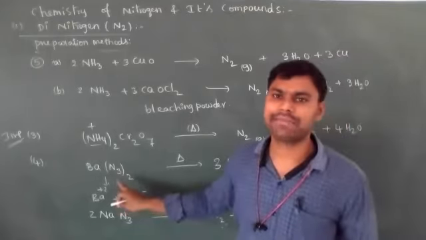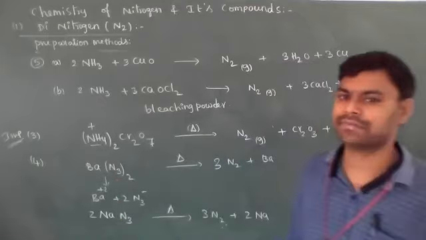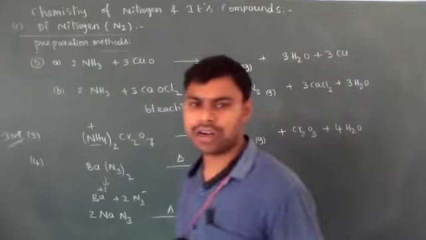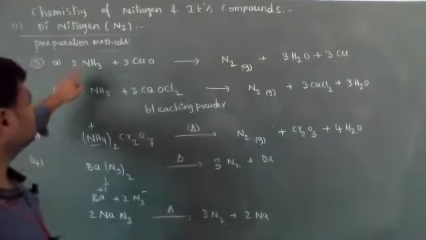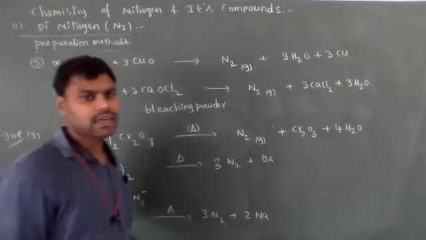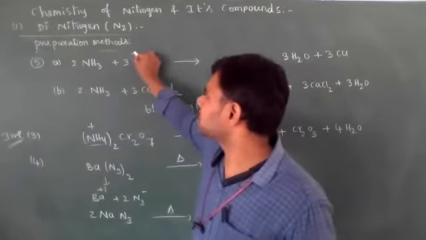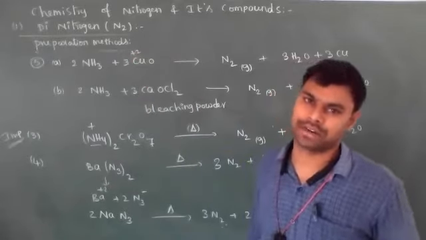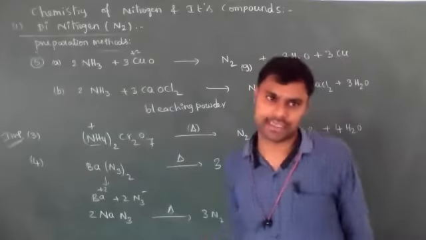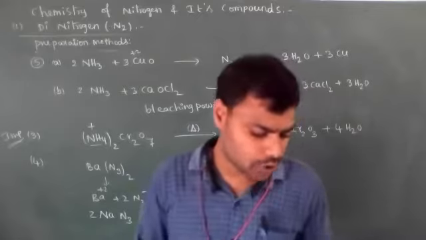N3 minus compounds are called nitrides, like barium nitride, sodium nitride or lithium nitride. On decomposition, these nitrides produce N2 gas. Another method is ammonia reacting with cupric oxide, copper in plus 2 state, or with calcium oxychloride, bleaching powder. Then they produce N2 gas. So these are the different methods for the preparation of N2 gas.